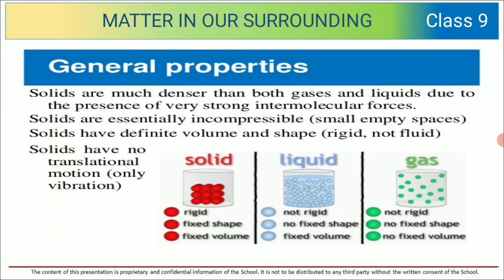See here, solid is compared to liquid and gases. So in comparison, you can see that solids are more rigid. They are denser than both gases and liquids. And solids have definite volume and shape. They have definite volume and shape because they are not fluid. They are rigid in their structure.